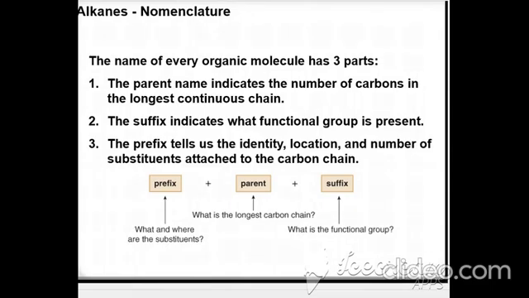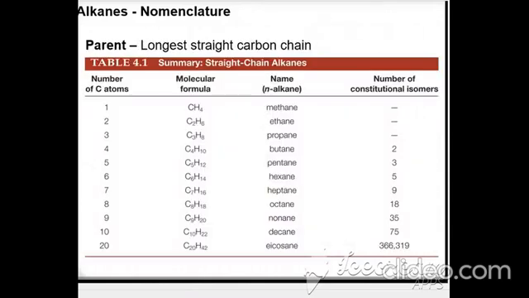So the name of an alkane is divided into three parts: main parent, functional group and substituents.